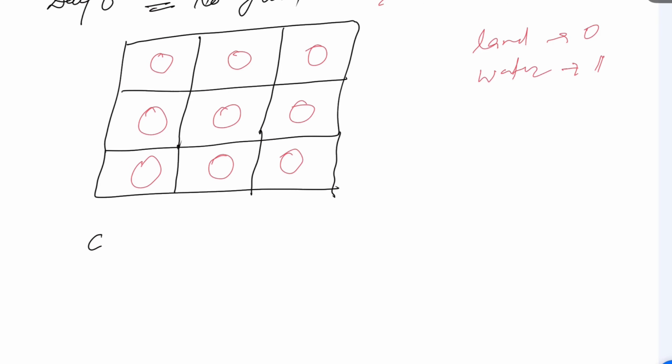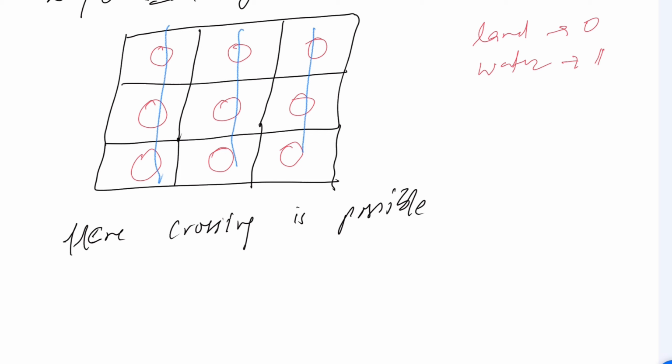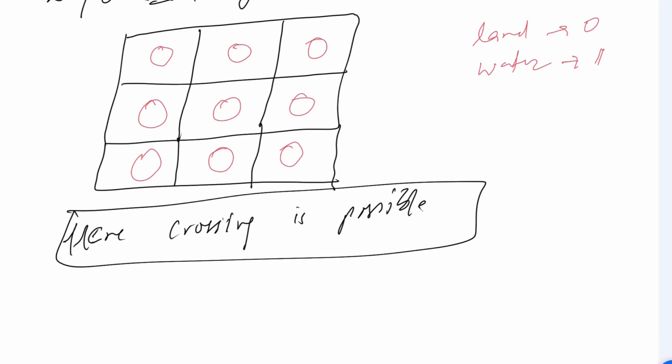Yes, we can say here crossing is possible because all are land. So if anybody wants to cross, he can cross either here, here, anybody he can cross, right? Or we can say from here to here he can cross. Okay, so this is possible.